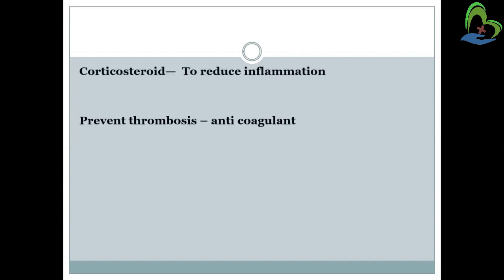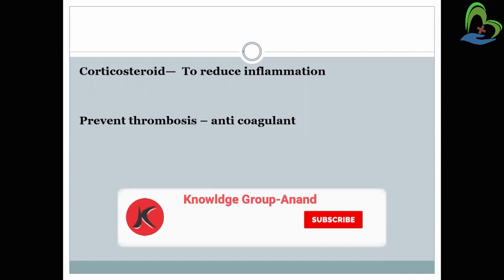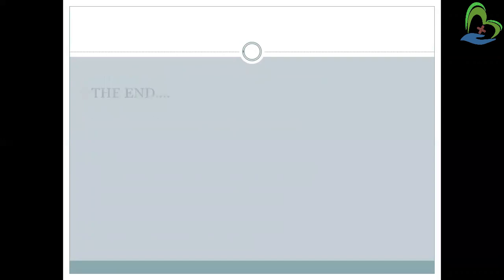Corticosteroid therapy will be given to the person just to reduce the inflammation and to prevent the thrombosis, as we have discussed, that as a complication there will be a thrombosis. So just to prevent the thrombosis, anticoagulant drugs can be given to the person. Anticoagulant drugs will reduce the hypercoagulability of the blood, so that there will be no thrombus formation. So just to prevent the formation of a thrombosis, anticoagulant medication will be given to the person. So here we are done with nephrotic syndrome.